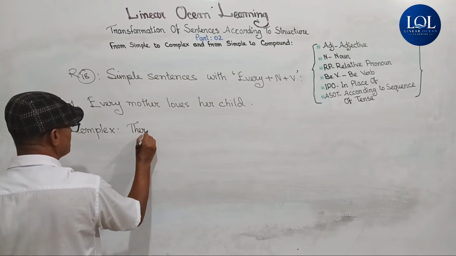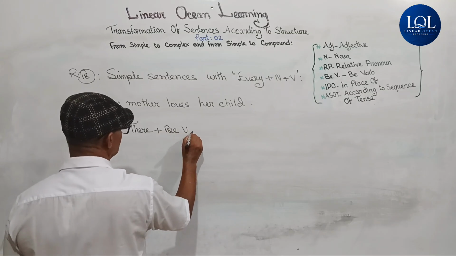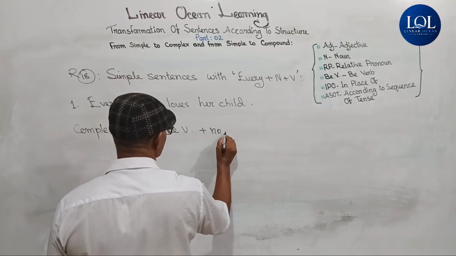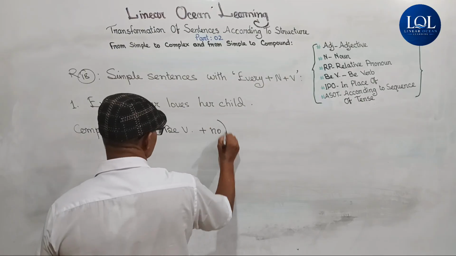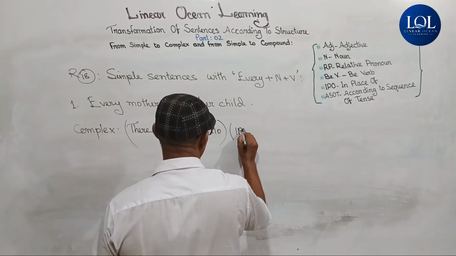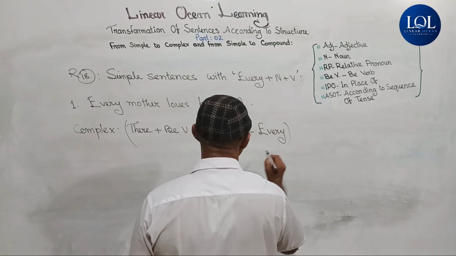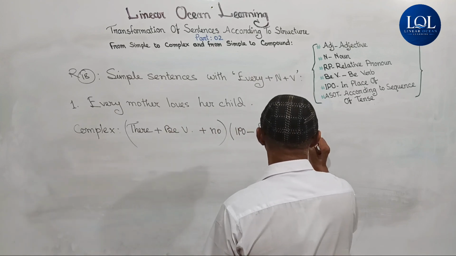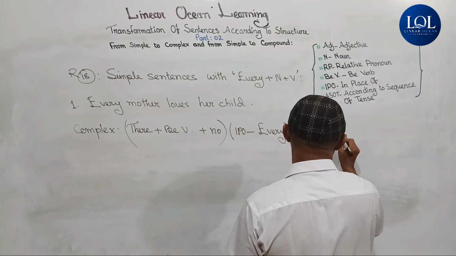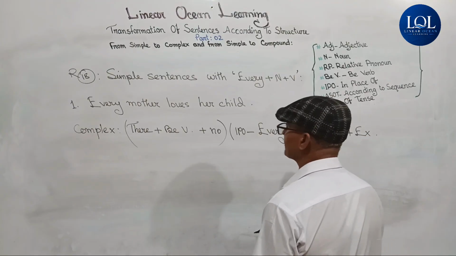There plus BV, verb, plus no. This will be in place of every, plus noun, but, plus extension or other words of the sentence.